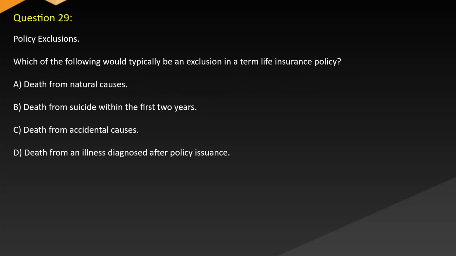Question 29. Policy exclusions. Which of the following would typically be an exclusion in a term life insurance policy? A. Death from natural causes. B. Death from suicide within the first 2 years. C. Death from accidental causes. D. Death from an illness diagnosed after policy issuance.